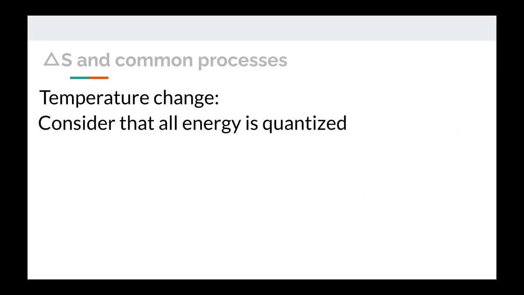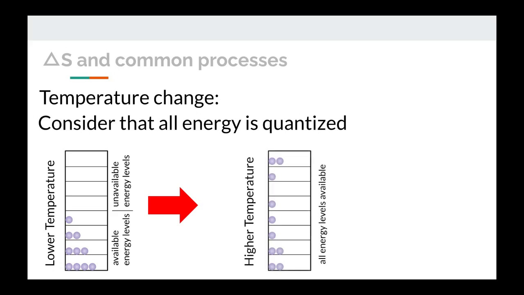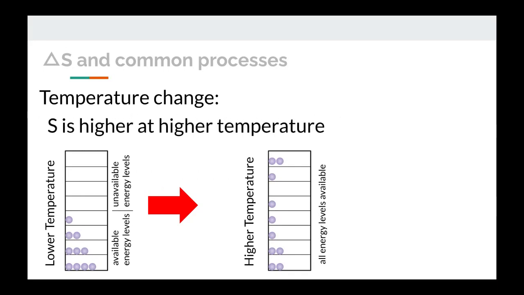Temperature change. Consider that all energy is quantized. We only think about it really when we're talking about electron energy levels, things like that, but energy is all quantized. Even stuff that we don't think about is being quantized. When you're at a low temperature, not all energy levels are available to you. But when you're at a higher temperature, more energy levels are available. Each energy level is a microstate, and so that means there are more microstates. So the bottom line is, as temperature goes up, entropy gets higher.